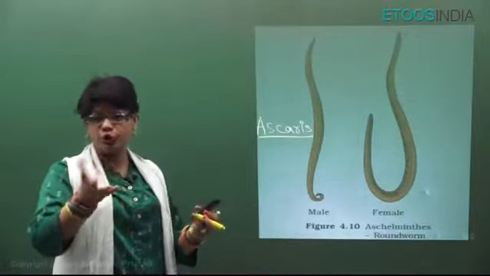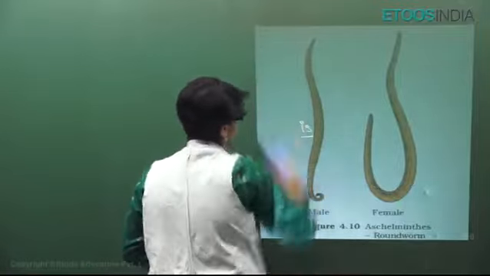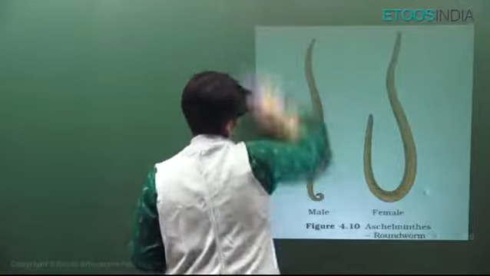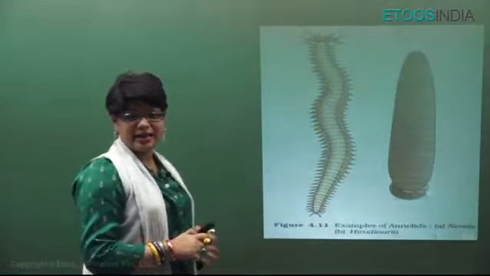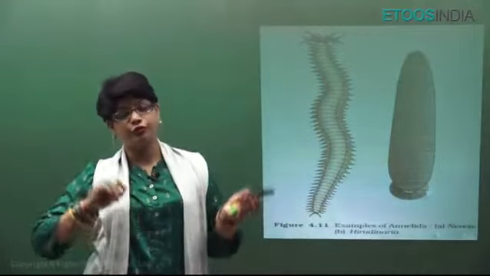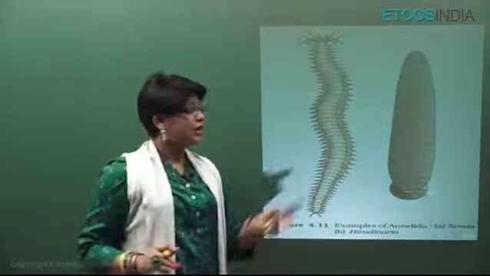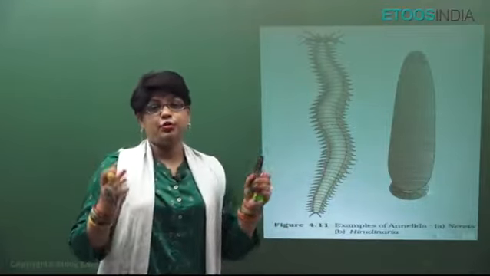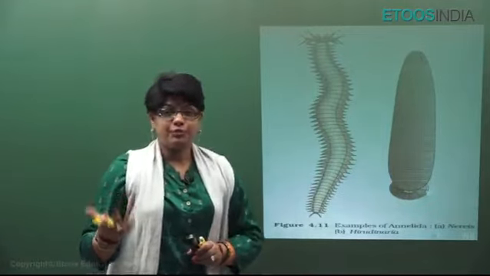They also show both internal, external type of fertilization. They may have indirect or direct development. Now, this is the next, that is Annelida. Now, Annelida, the most important unique character is that they have both external as well as internal segmentation, because annulus means rings. Typical examples, first they have circular as well as longitudinal body muscles.